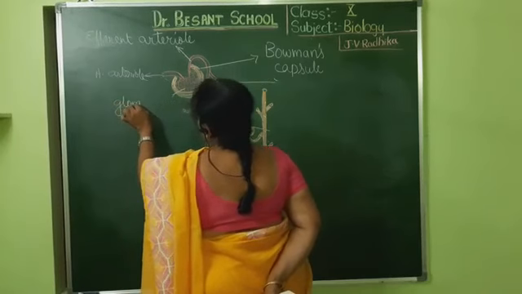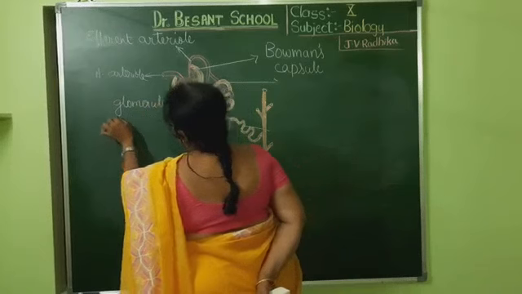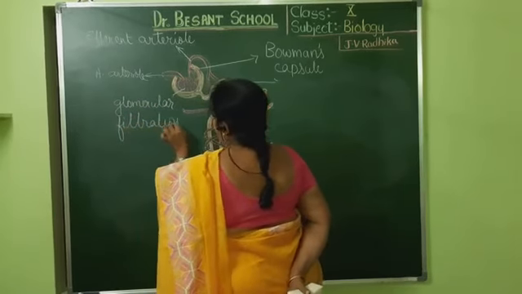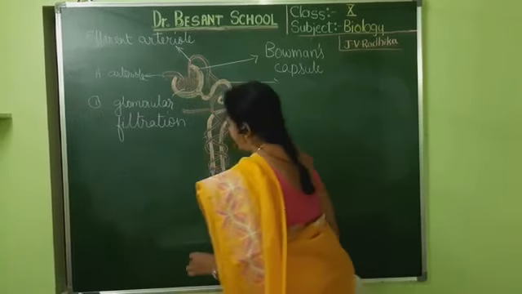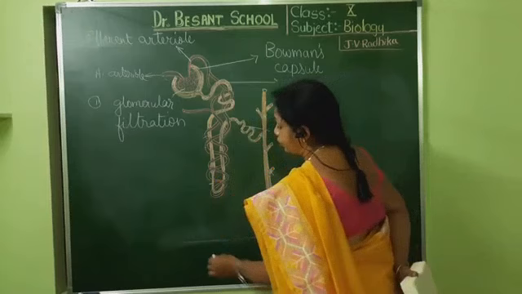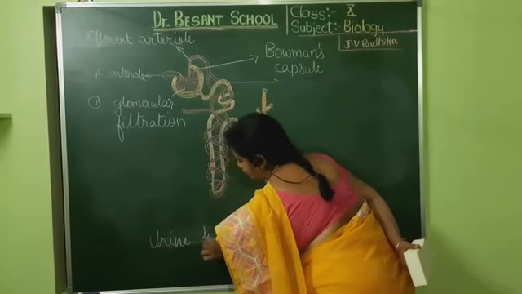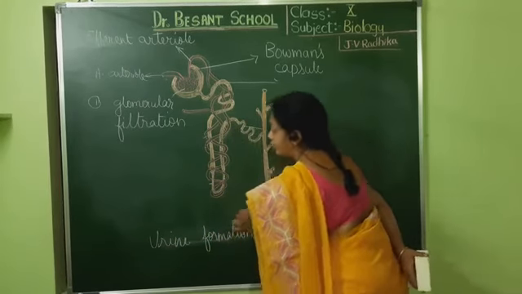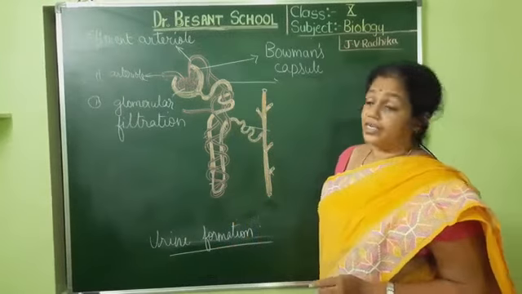The first step in urine formation is called glomerular filtration. Children, this is the first step. Here I am explaining the urine formation, and under this I am writing the steps. So the first step is glomerular filtration.